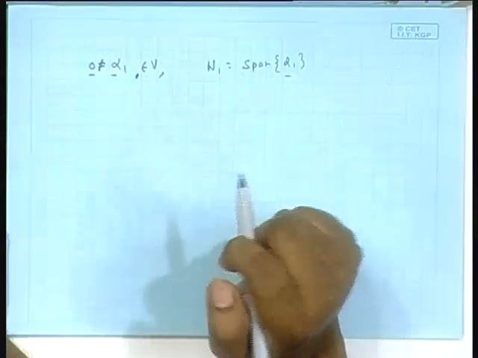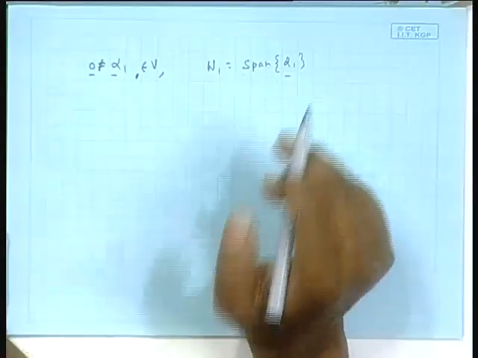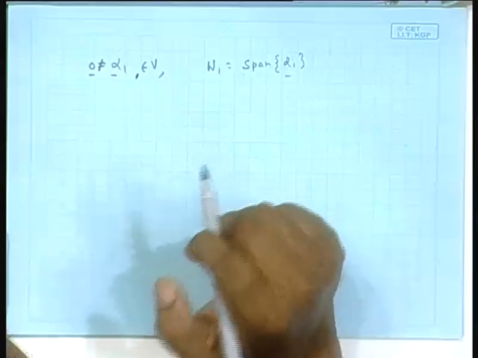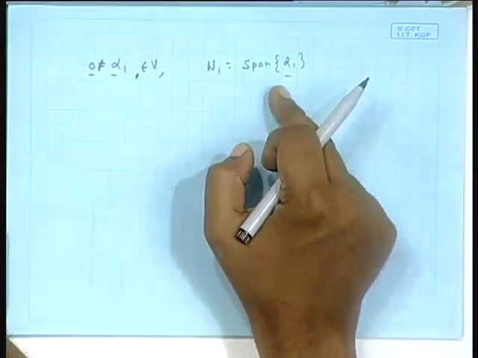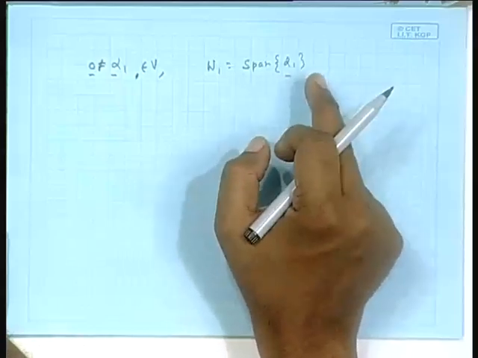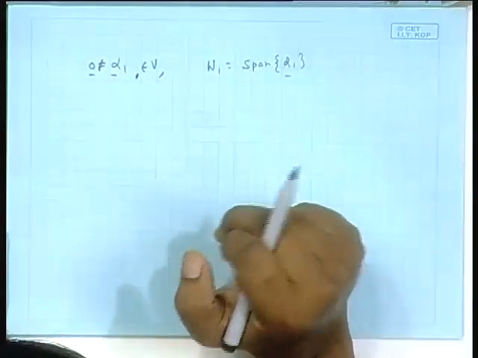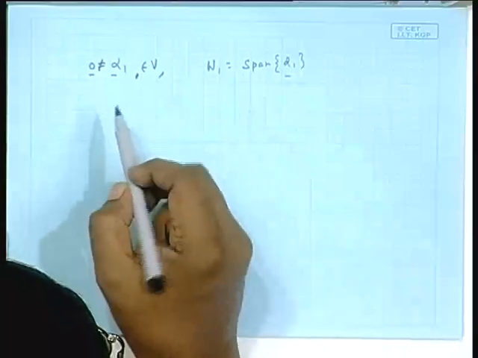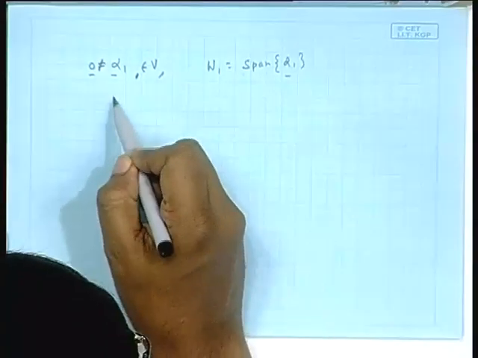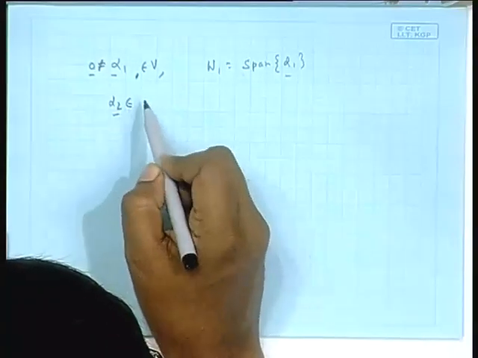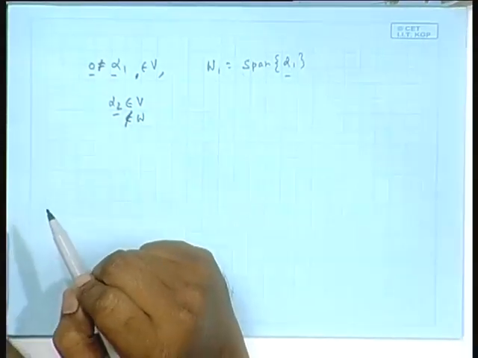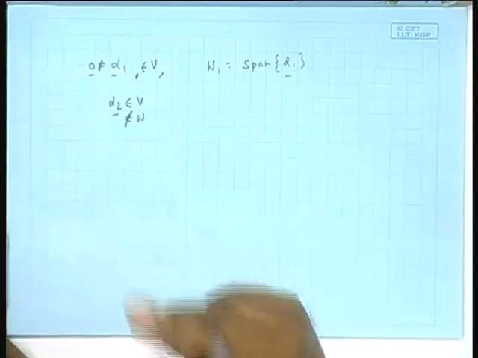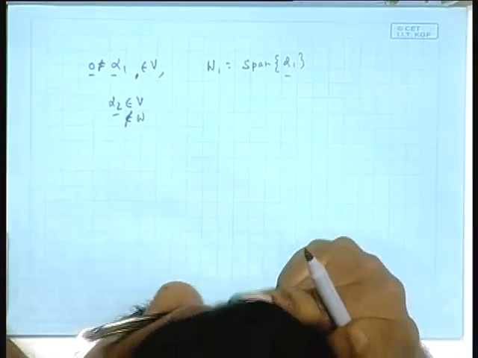That means a typical element of W 1 will be what? A constant times alpha 1. Span of a few elements means all possible linear combinations. Here you have only one element. So, all possible terms like C into alpha 1 for all C. Okay, W 1. Next, you consider alpha 2, an element of V and not an element of W 1. That is from outside W 1, but from inside V.